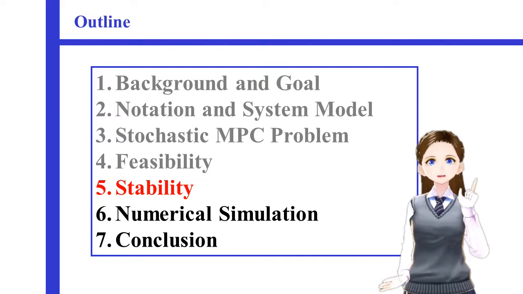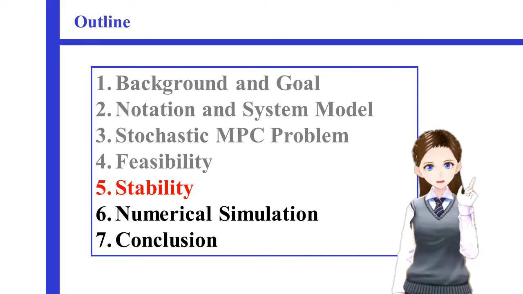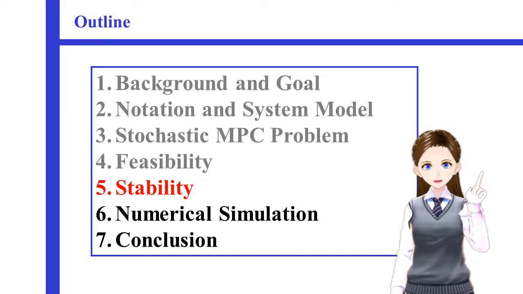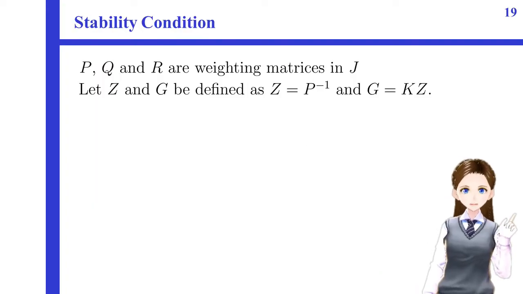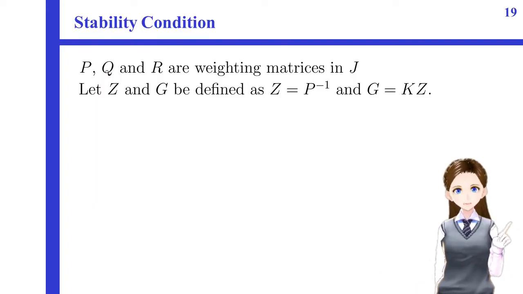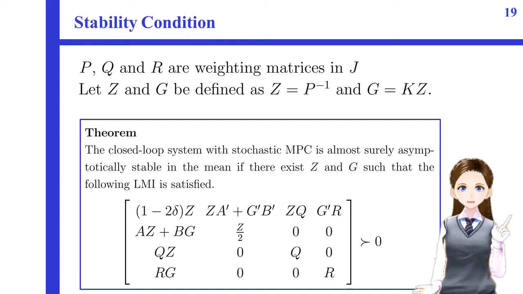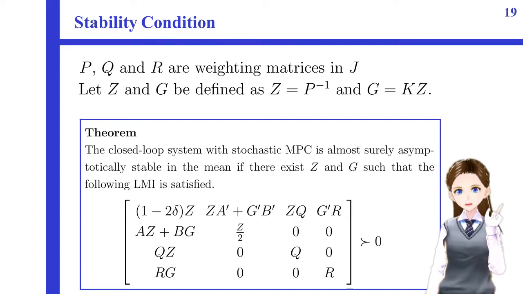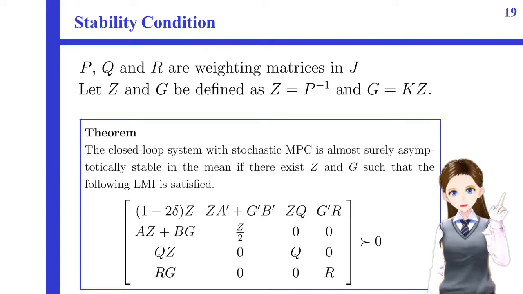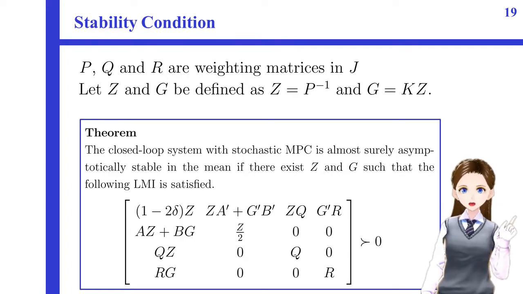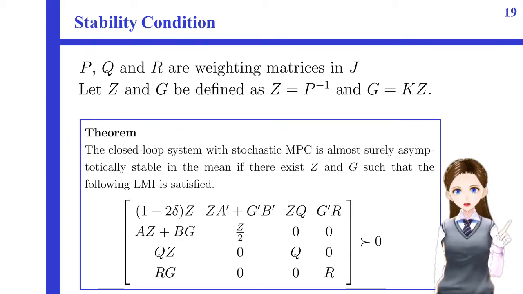Next, I would like to show a stability condition of the closed-loop system with the stochastic MPC. P, Q, and R are weighting coefficient matrices in the performance index. Let C and G be defined as shown here. Now, we can state this theorem. The closed-loop system with the stochastic MPC is almost surely asymptotically stable in the mean, if there exist C and G such that this linear matrix inequality is satisfied.